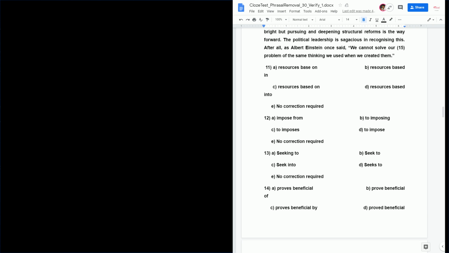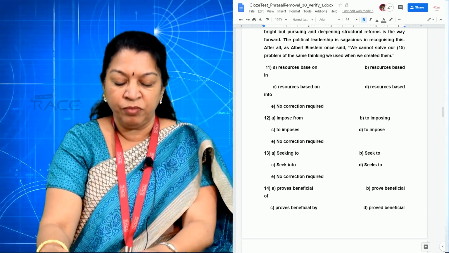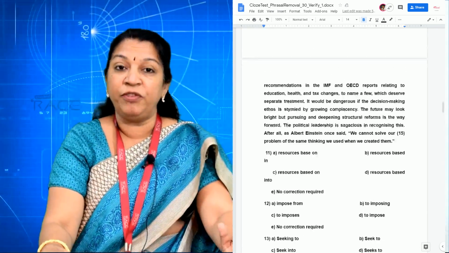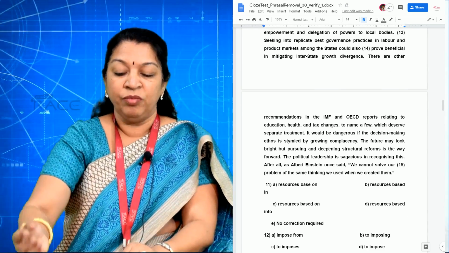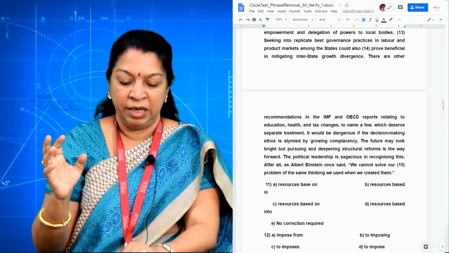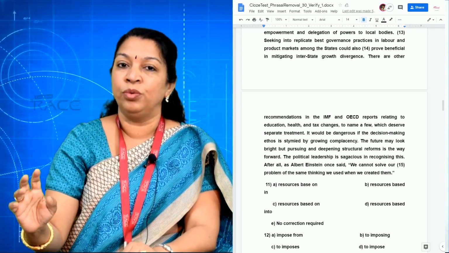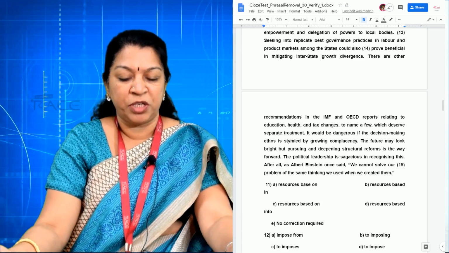So option D is the right answer for blank 12. Now going to the 13th one. It's the beginning of a sentence, "seeking into." See, as I told you, just like impose to, intend to, able to, it has to be "seek to". "Seek into" will not come. So go to the options.